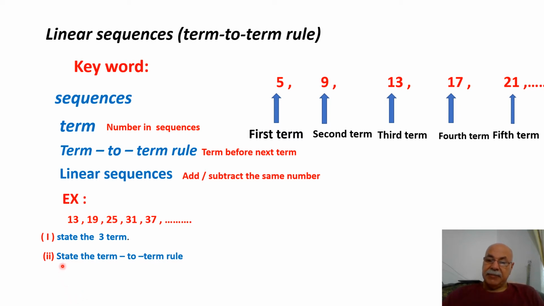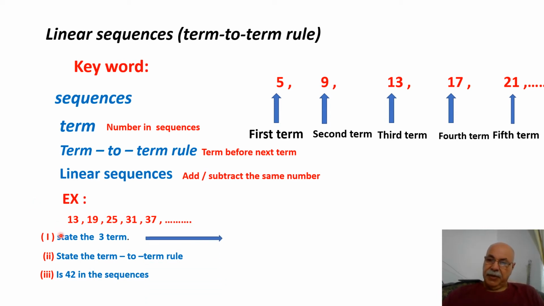In the second part, he asked: state the term to term rule. He wants me to show what the term to term rule is for the sequence. And the last one he asked: is 42 in the sequence? Is the number 42 in this sequence? Now we will start to solve this step by step. Please listen carefully. Thank you.